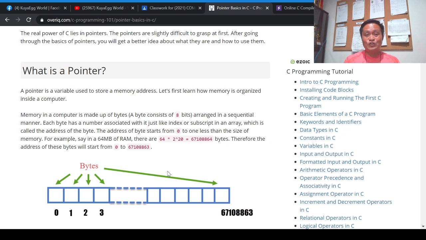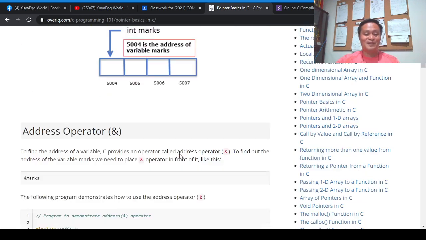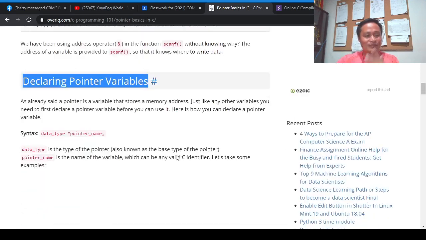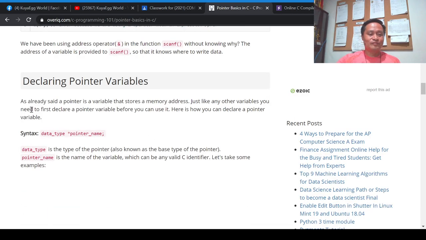Now, the question is how to declare a pointer variable, so that we can store the address of a variable. Here is the syntax: data type. We have three: char, float, and int or integer.